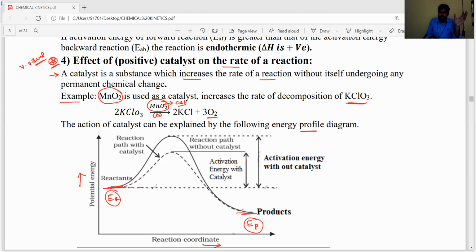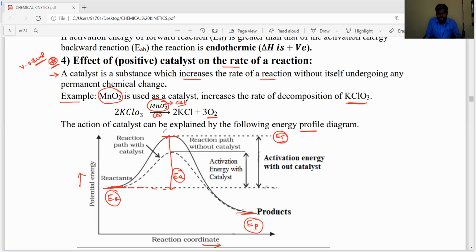Now from this baseline, above the potential energy diagram, you have to see this height, which is known as activation energy, also called the threshold energy.